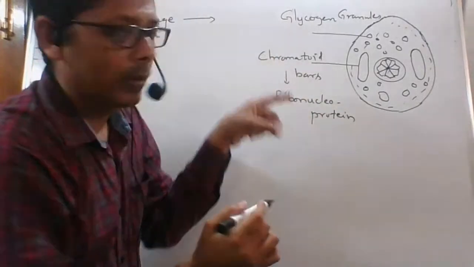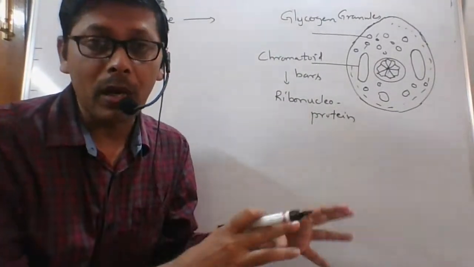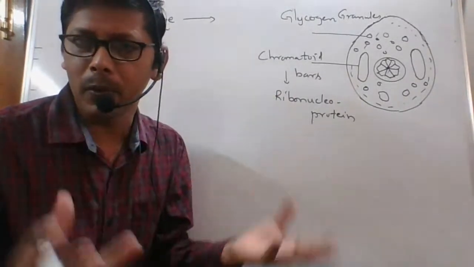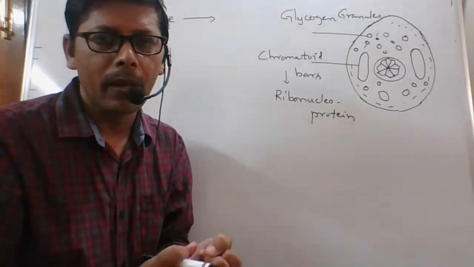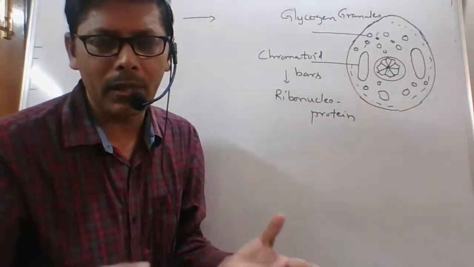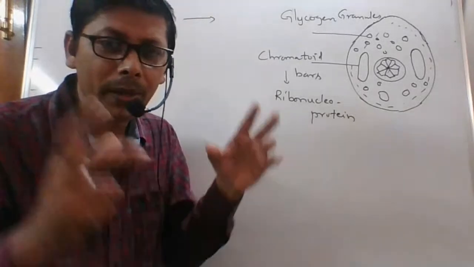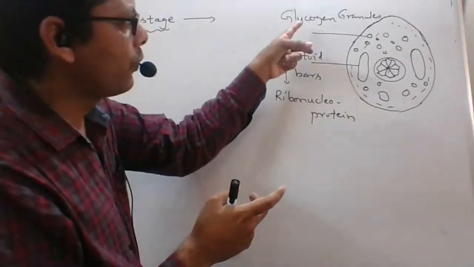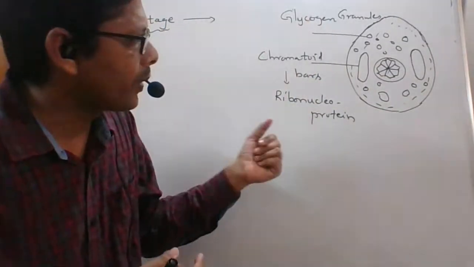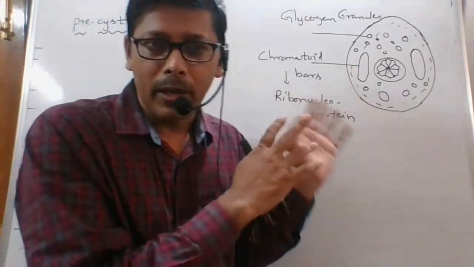These two are the reserve food because it is a non-feeding, non-pathogenic, non-motile stage. It cannot move because the lobopodium is absent. It does not have food vacuoles, so it cannot take in food. That's why it has to store food, in the form of glycogen granules and chromatoid bars.